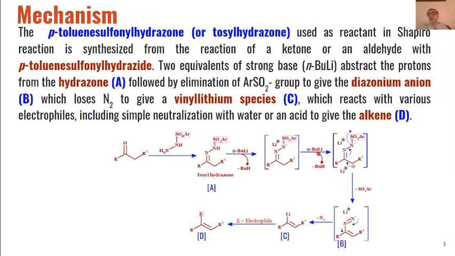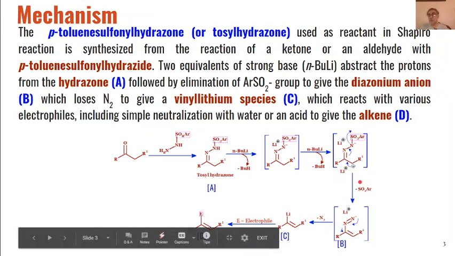Then in the next step, this intermediate will react with another molecule of n-butyl lithium, and it will generate a carbanion at this place. One hydrogen from here will be removed by n-butyl lithium, butane will be removed, and this will become the carbanion, and lithium positive will get attached to it. So we will have this type of diazonium anion with the elimination of the aryl sulfonyl group.